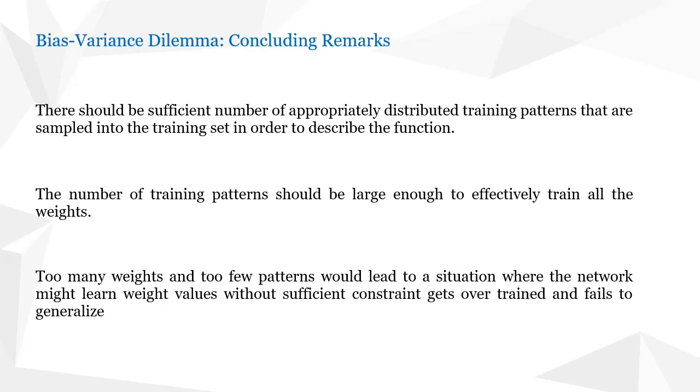After selecting an optimal number of training patterns, which consist of distributed patterns, and an optimal number of weights, you need to take care of bias and variance. Both bias and variance should be minimum. If you satisfy all these parameters, only then will you have good generalization, and your neural network will perform exceedingly well, not only on training patterns but also on unseen data, and will have better generalization.